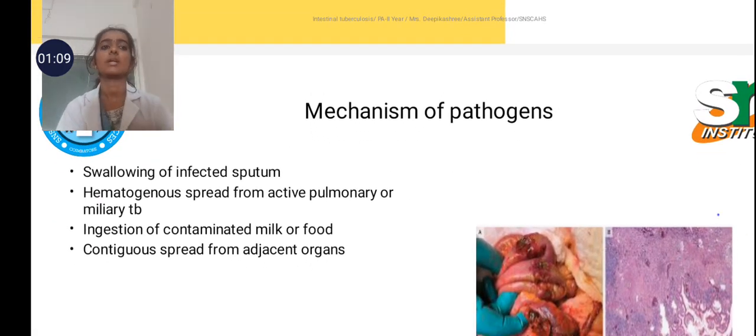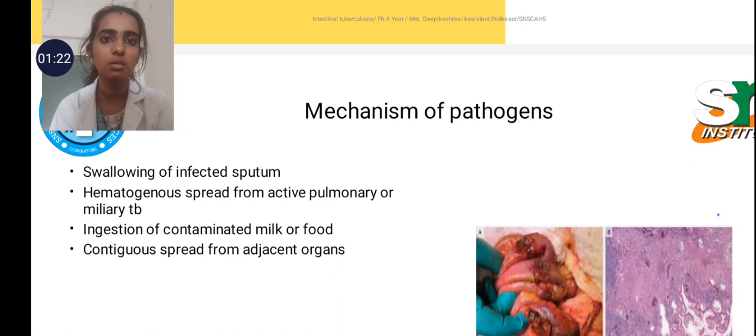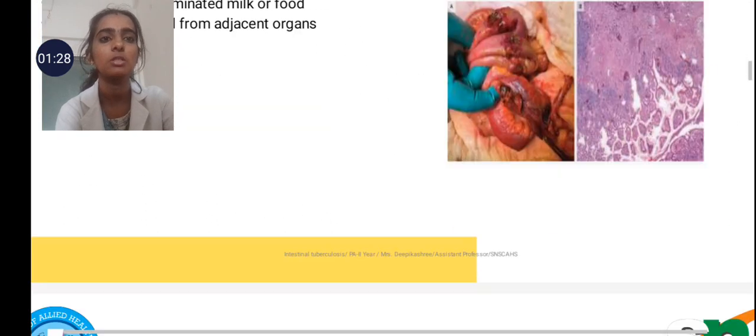The mechanism of pathogens, that means the mode of transmission of pathogens, is swallowing of the infected sputum, hematogenous spread from active pulmonary and miliary tuberculosis, ingestion of contaminated milk or food, and contiguous spread from adjacent organs. These are all the mechanisms of pathogens.